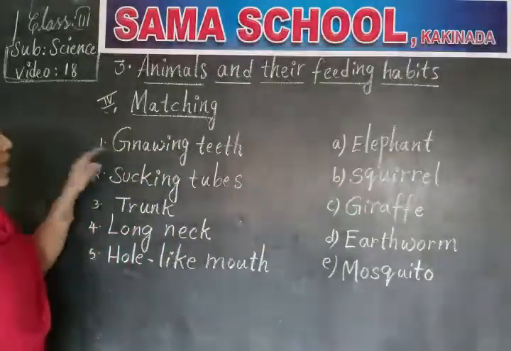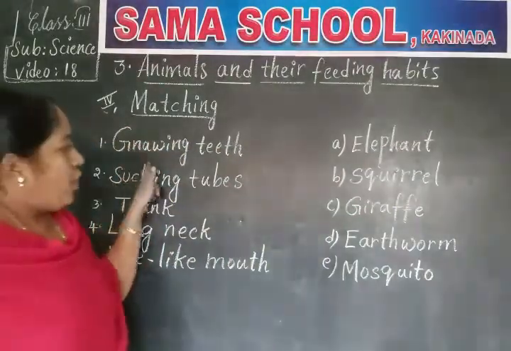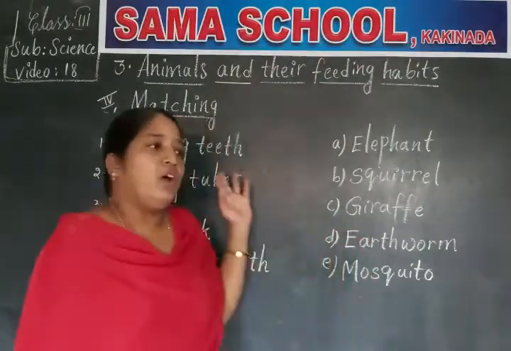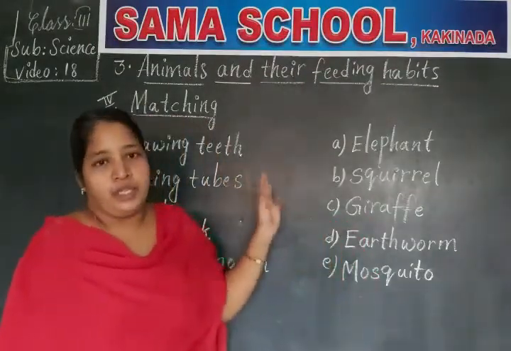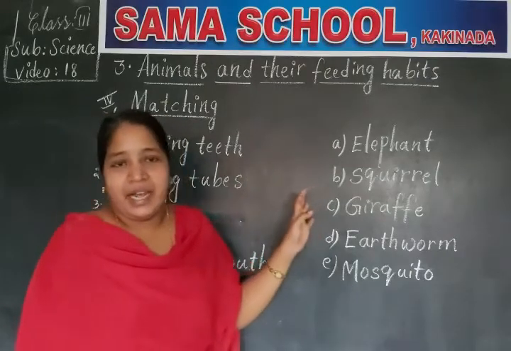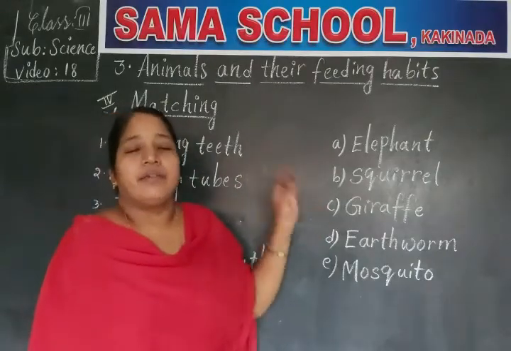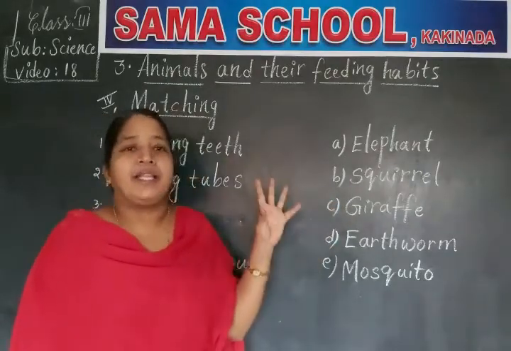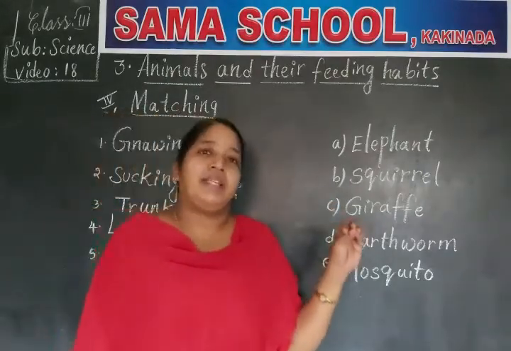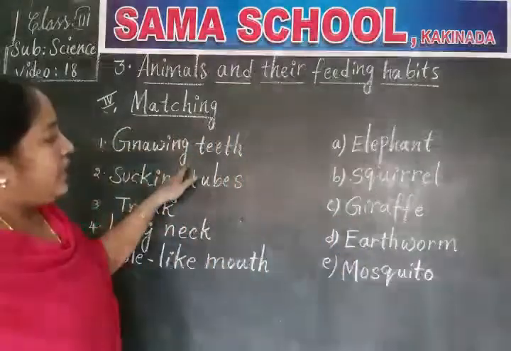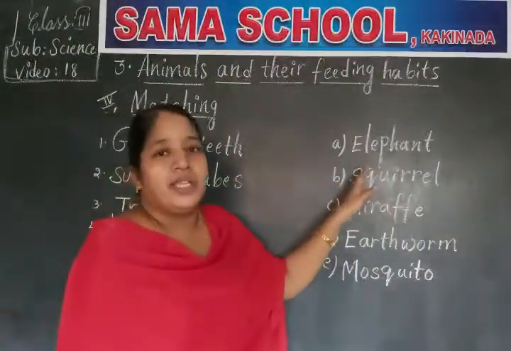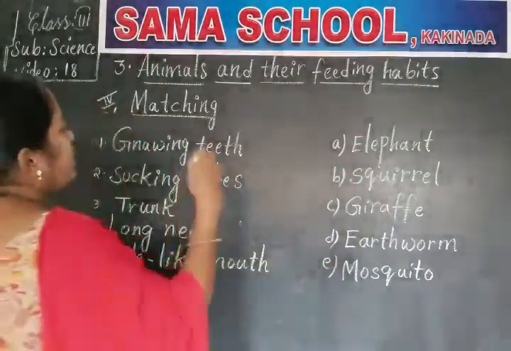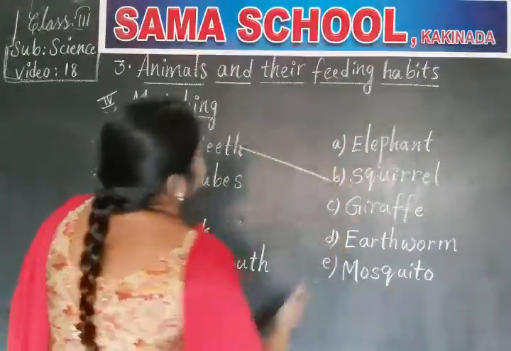So what is the first one? Gnawing teeth. So what is the meaning of gnawing? Gnawing is a process where animals like squirrel, rat, rabbit eat the food by taking small bites. So which animal has gnawing teeth here? What is the example of a gnawing animal? That is squirrel.